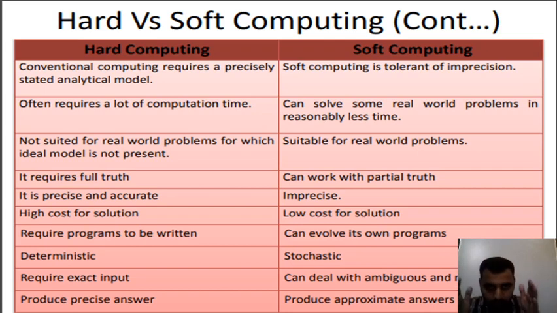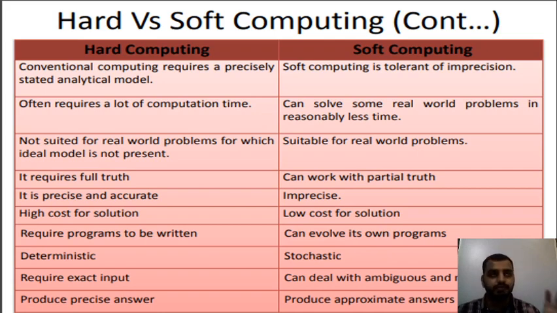Coming down to the ground, I will say, if you are computing with exact values, then it is hard computing. If you are computing with approximate, ambiguous or noisy values, then you are dealing with soft computing. So what is the next point or difference? Hard computing produces precise answers, soft computing produces approximate answers.